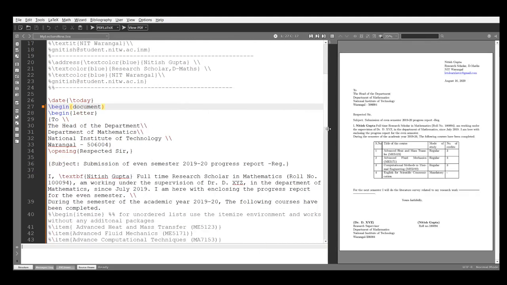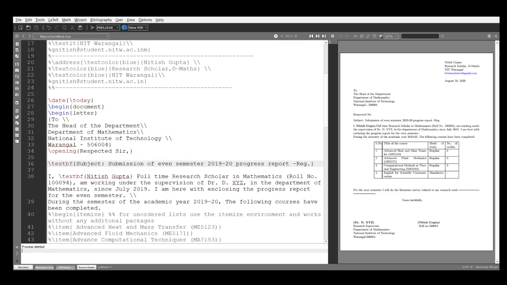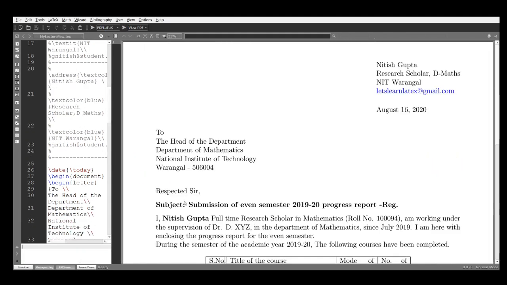Okay. But I want this text, this subject, in bold face. For bold face, I will use one command, \textbf. \textbf. Now see, run, output. See this. Now this is in bold face.